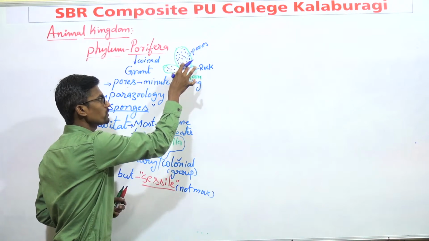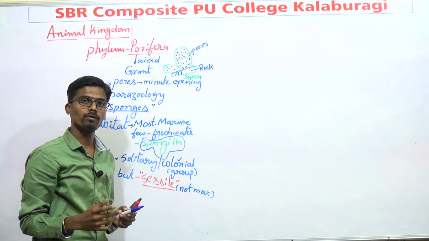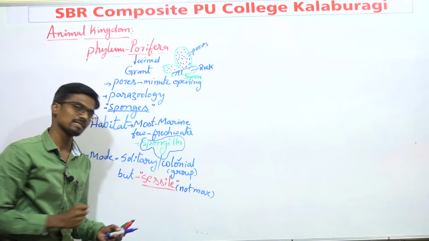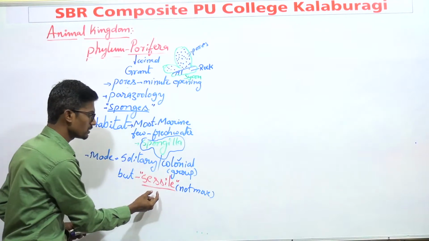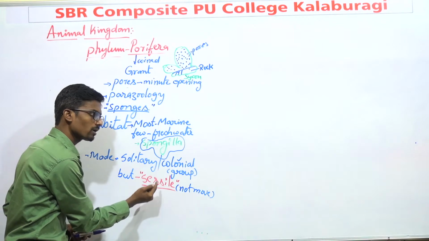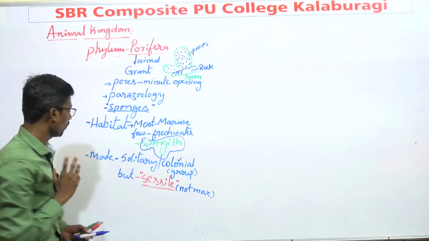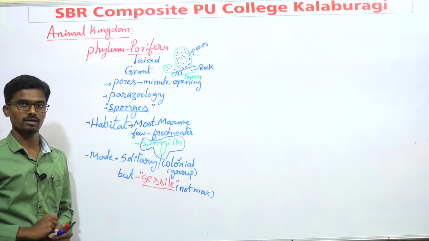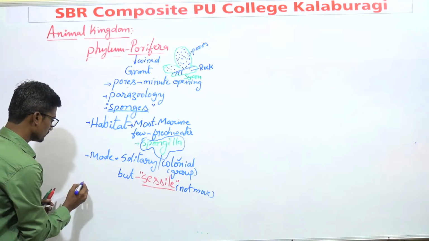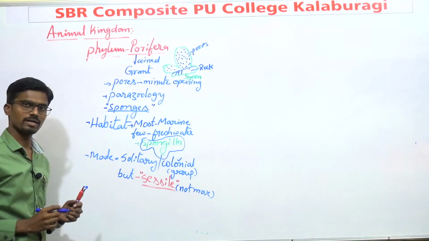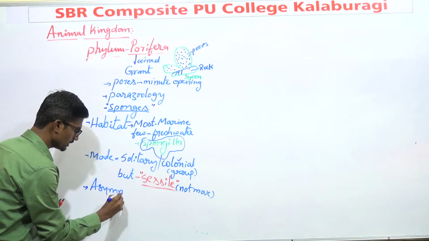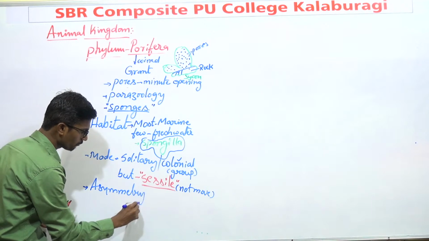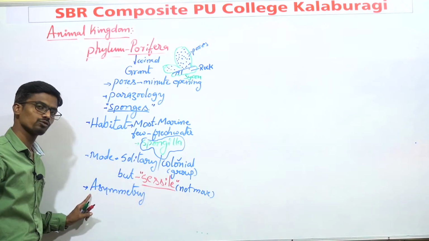Once it is attached to the substratum, it cannot move, and that's why it is known as what? Sessile. The majority of sponges show this particular character, that is, sessile. After the mode of living, the next one is symmetry. Which kind of symmetry can they exhibit?